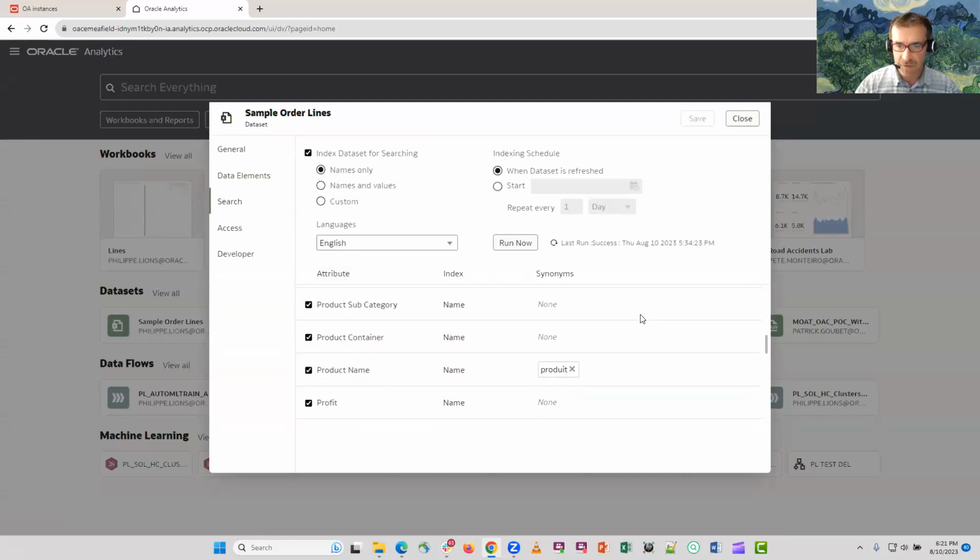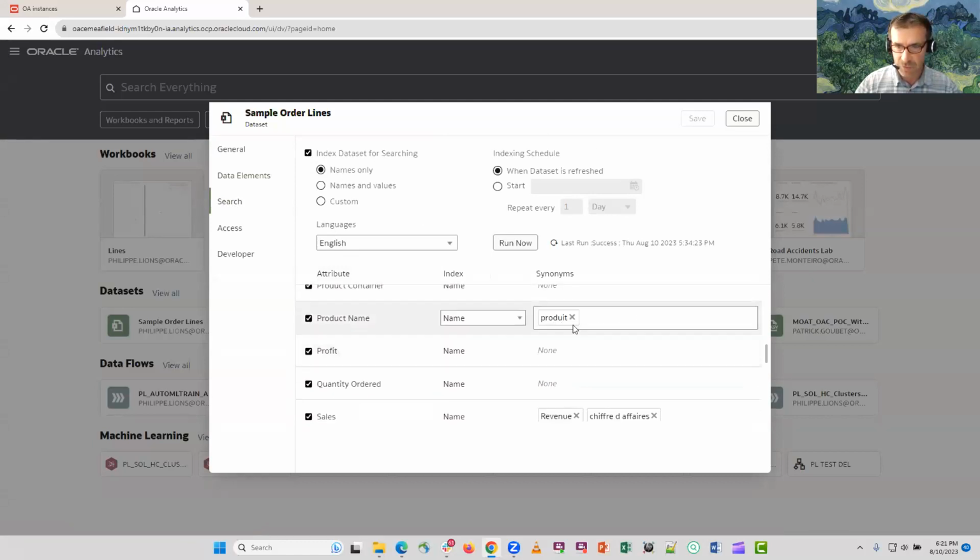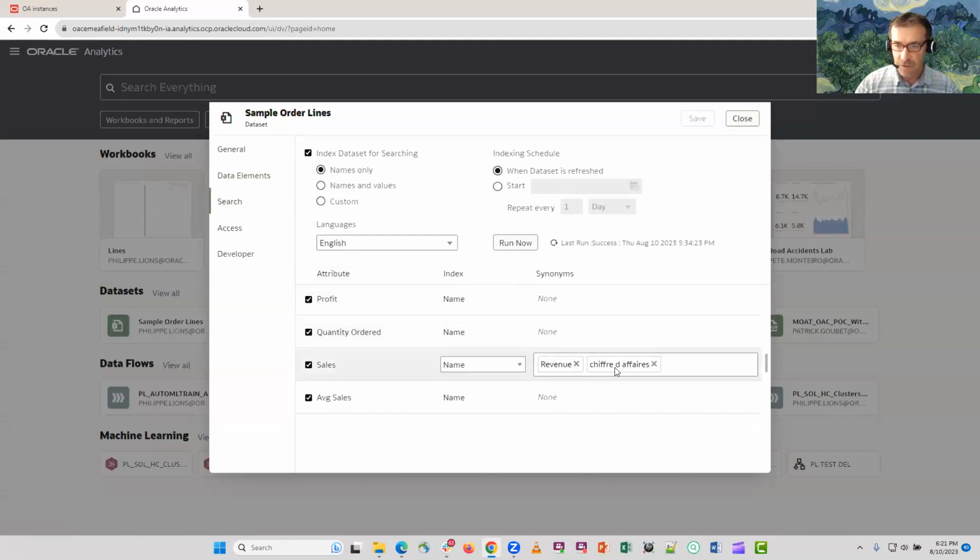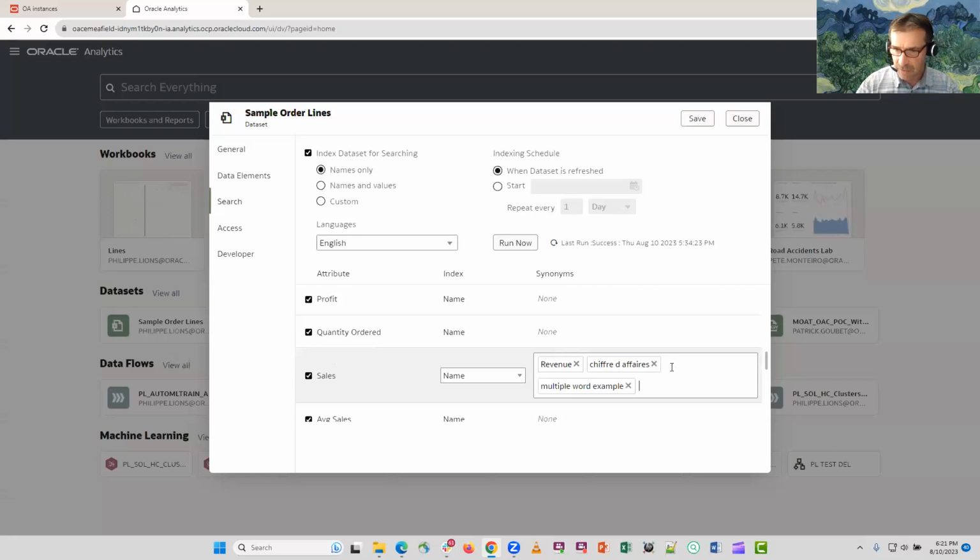So I have already done this for time's sake. I have entered some French words here for product name, produit, which is a French word, or chiffre d'affaires, which is a multiple word semantic. So I could have another multiple word example. And as I hit enter now, this is adding this one as a synonym. To have this activated, I just need to run this now.